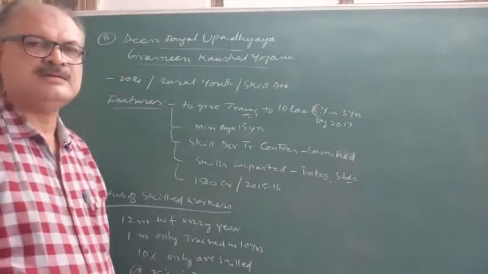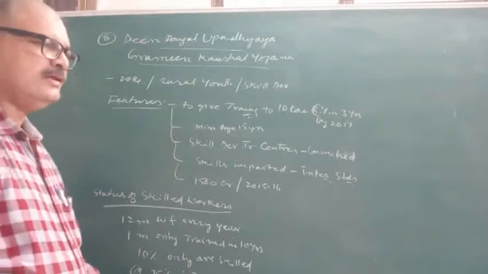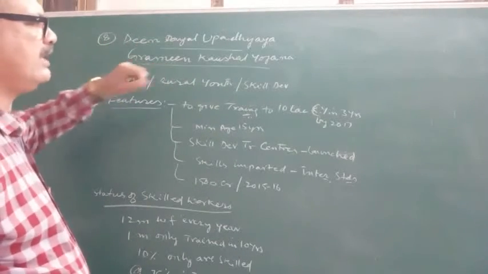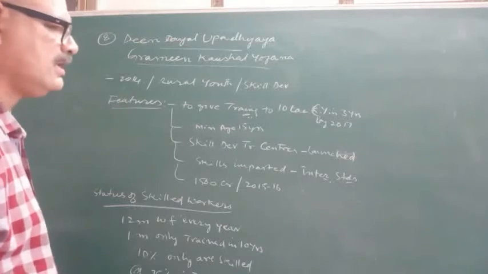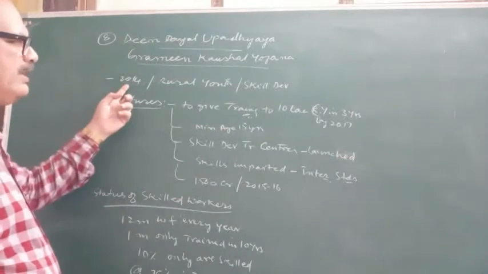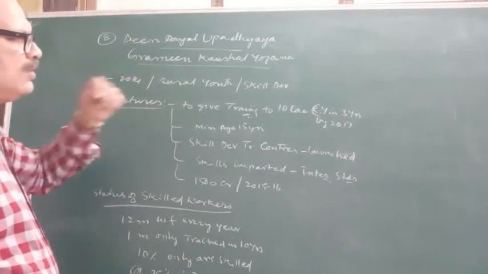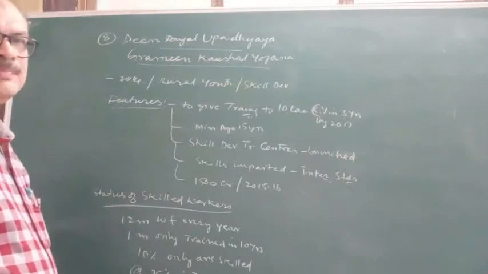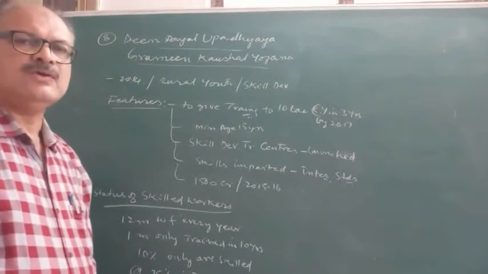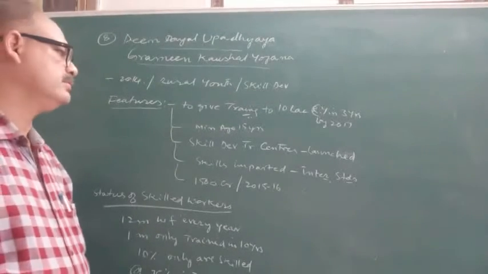The last point in the syllabus is Deen Dayal Upadhyaya Grameen Kaushalya Yojana. This scheme was initiated in 2014 to develop the skills of the rural educated youth.